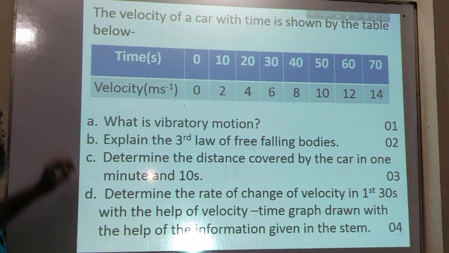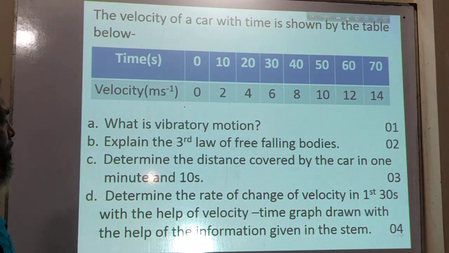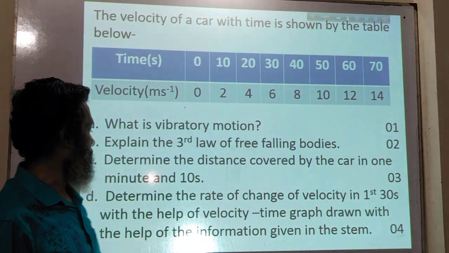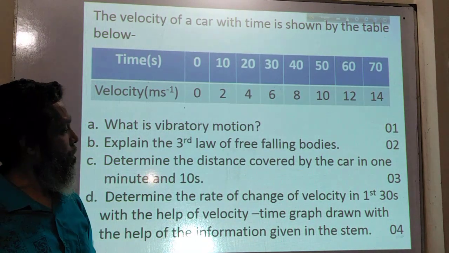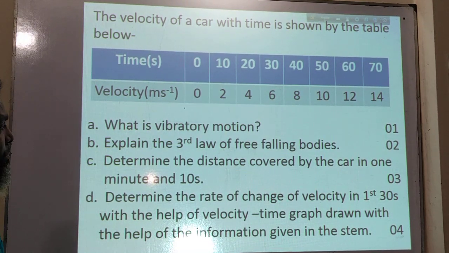First question, what is gravitatory motion? This is knowledge based. It carries 1. Explain the third law of free falling bodies, 2. C, determine the distance covered by the car in 1 minute and 10 seconds.